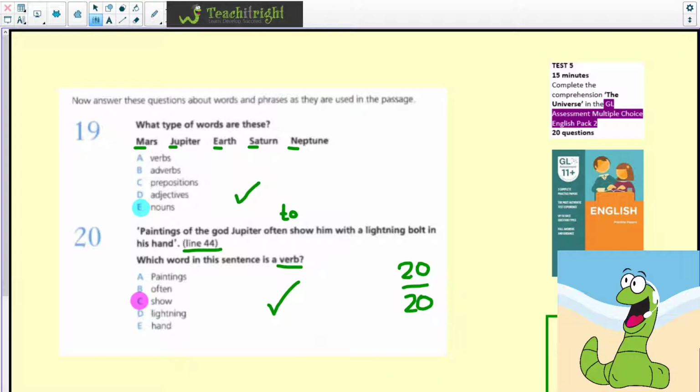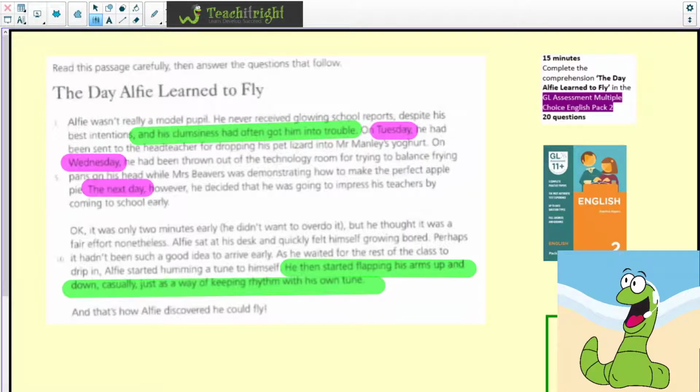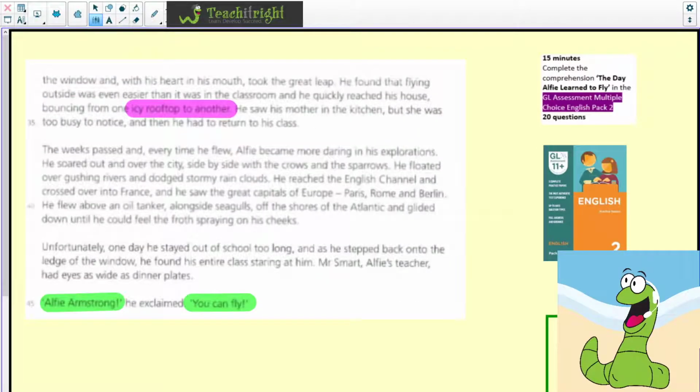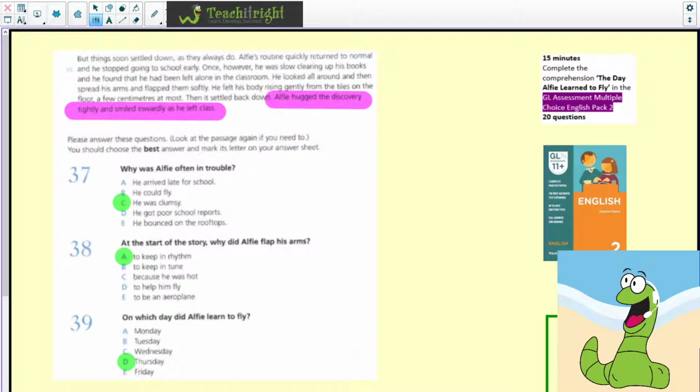Let's go and have a little look at the next comprehension, and this is called The Day Alfie Learned to Fly. So really quite a fun passage, this one. This one is not a non-fiction. This is a fictional piece. And just like before, we've got lots of places where we've highlighted where the answers are spread out. And as you can see, they're very much spread out in the text. So let's have a look at them in turn. Make sure that we know why the answers are the right ones.